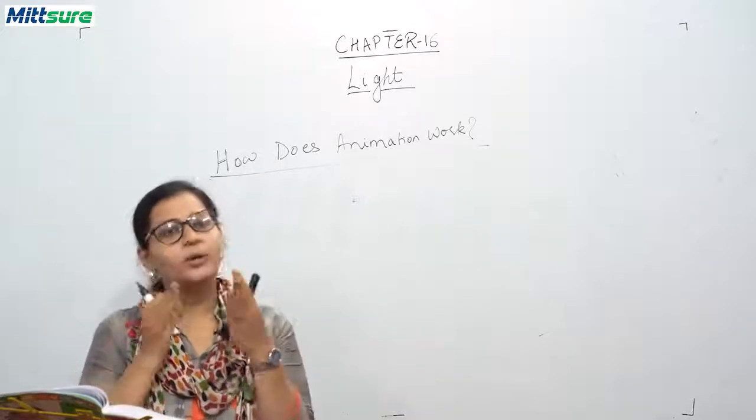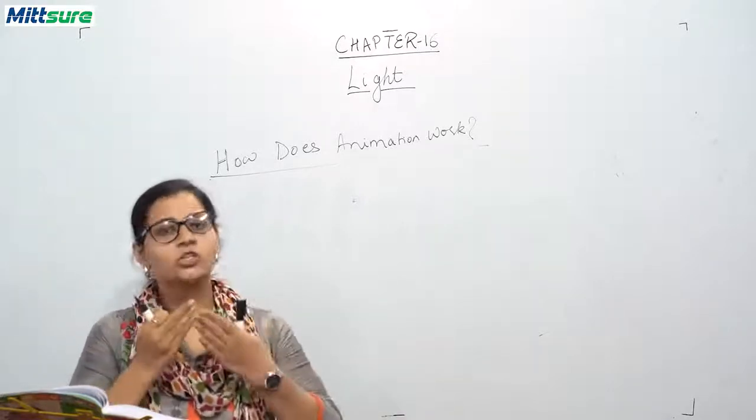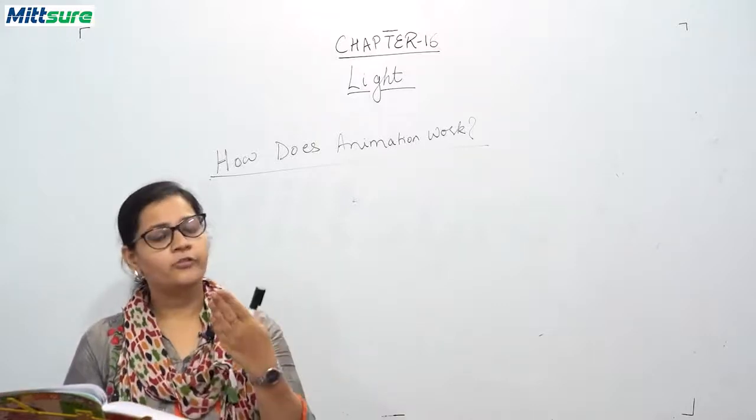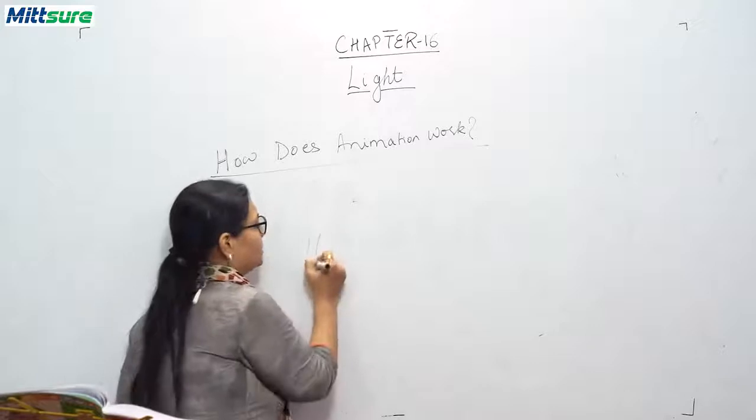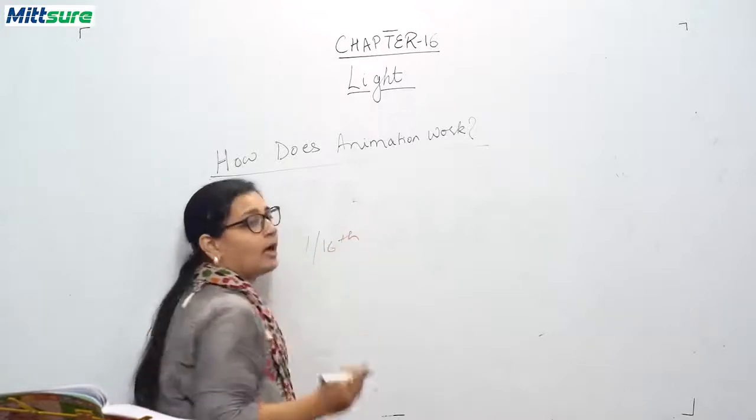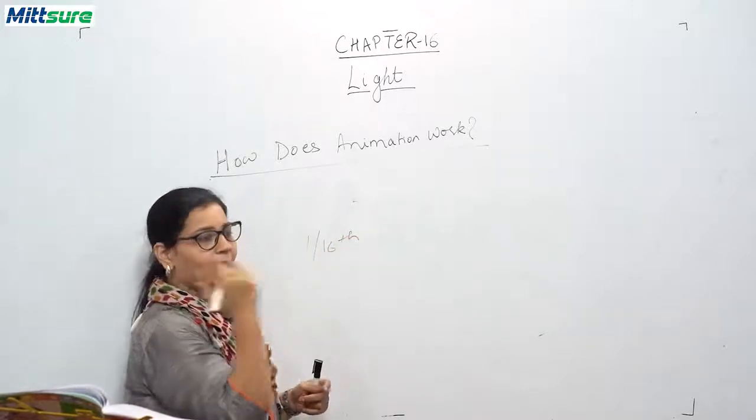What happens if we look at an object, a sensation remains in front of your eyes for like 1 by the 16th second. आपकी आईज के सामने वो इतने टाइम तक रहेगा, अगर आप हटा भी लोगे तो.